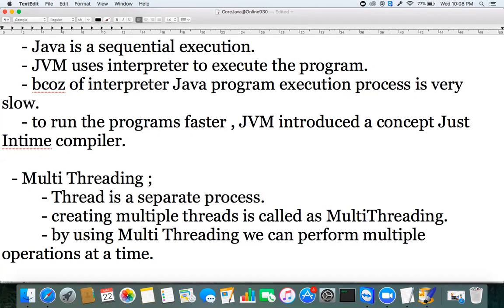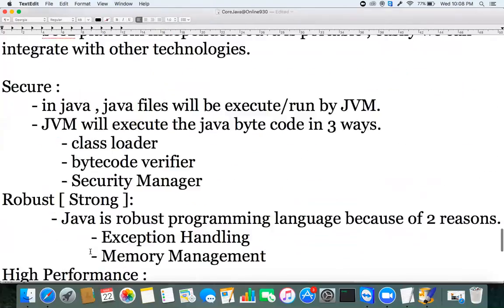The advantage of multi-threading is that if multiple processors are working on the same thing at a time, then definitely the work is going to be completed quickly. Correct or not? Multi-threading is mainly used in gaming kinds of applications. In application development, very rarely will you get a requirement for using multi-threading concepts.